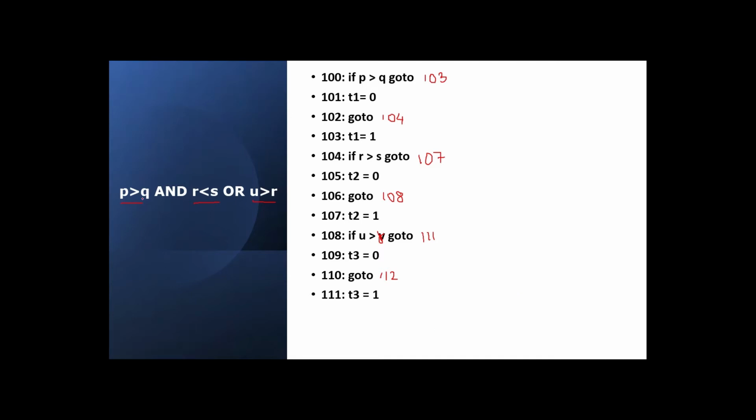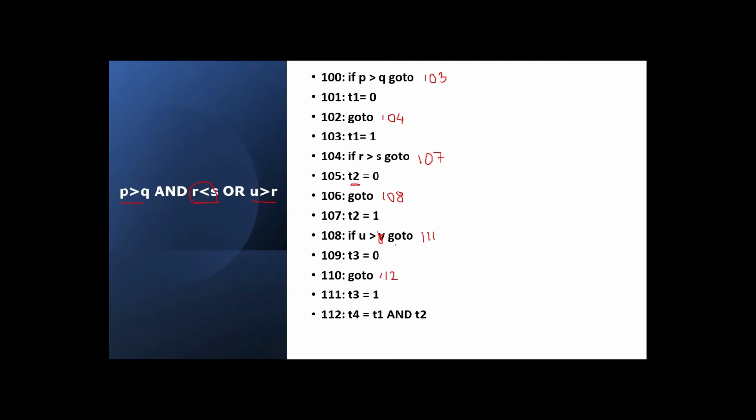So finally, we have checked all the three conditions. Next, we are going to check the and operator and the or operator. Okay. So the next statement is where the result of p greater than q will be stored. The result of p greater than q is stored in t1, and where the result of r less than s will be stored, for r less than s we are using temporary variable t2.